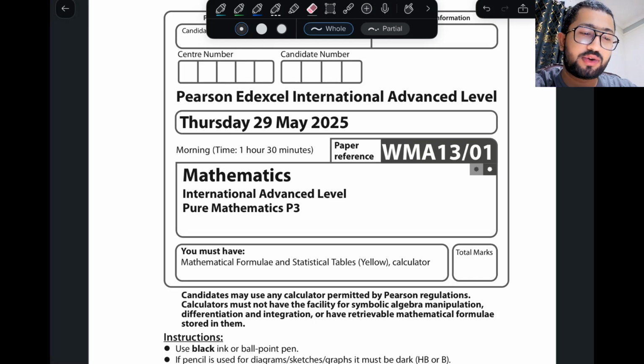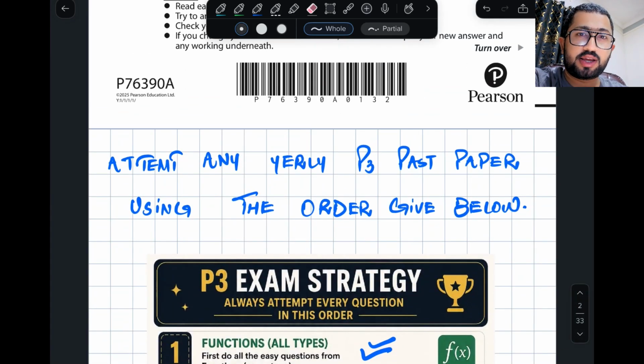So today we are going to talk about the P3 May June 2025 paper. Before we start, I want to tell you one very important thing for any yearly P3 paper. If you want to do any question in a yearly past paper P3, you have to follow this order exactly. Stay attentive. Those people who learned P3 from my side know what I'm talking about.